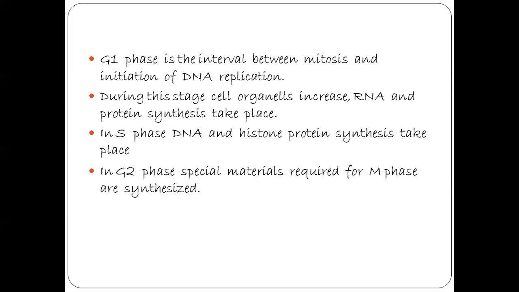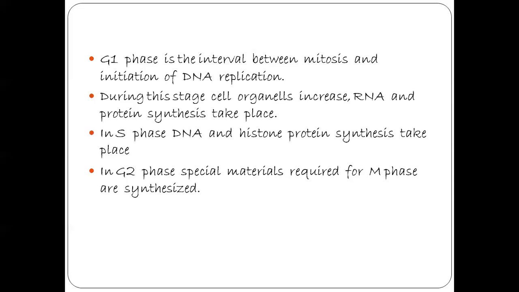Those materials are synthesized in the G2 phase, for example, tubulin proteins. This tubulin protein is used for the formation of the spindle fibers. Those and other proteins are all synthesized in the G2 phase.